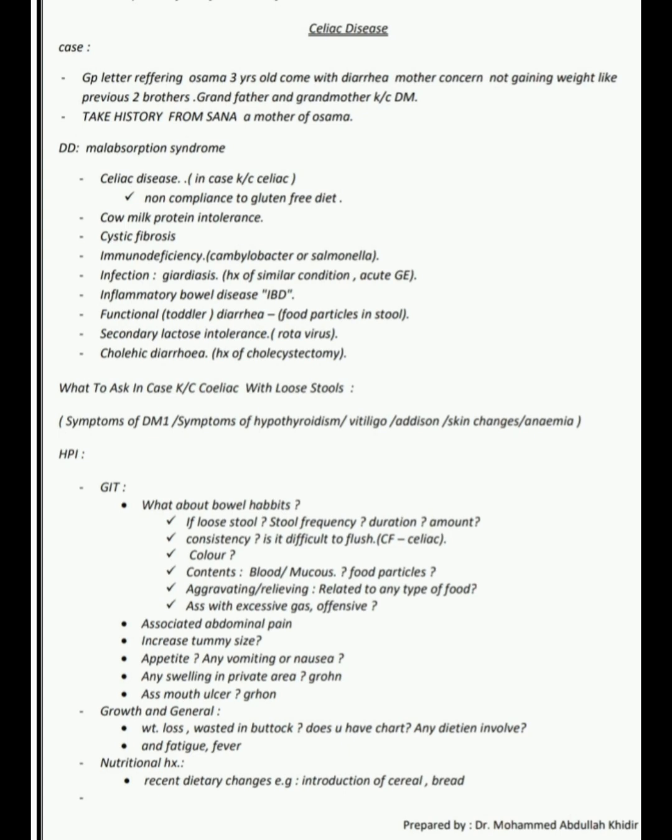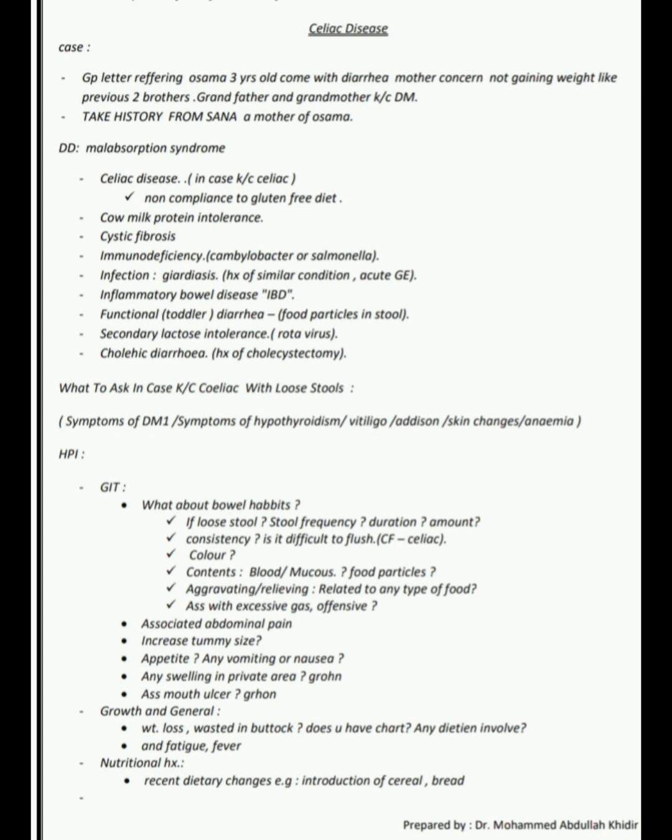For celiac disease, we know the differential diagnosis of malabsorption syndrome. Number 1 is celiac disease, in a known case, non-compliance to a gluten-free diet. Second is cow's milk protein intolerance, cystic fibrosis, immunodeficiency, infections like Campylobacter or Salmonella causing GI disease, history of similar condition, acute gastroenteritis history, inflammatory bowel disease or IBD, functional or toddler diarrhea, food particles in the stool, secondary lactose intolerance from rotavirus, then colicky diarrhea, and history of cholecystectomy.